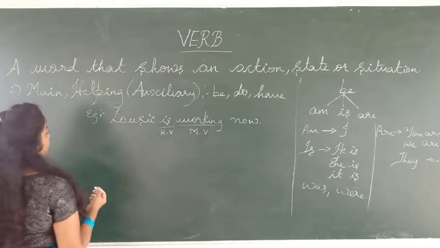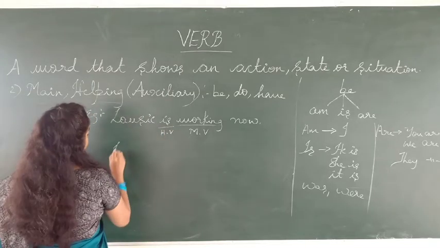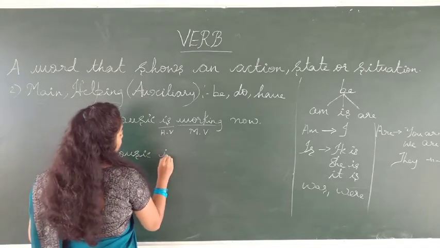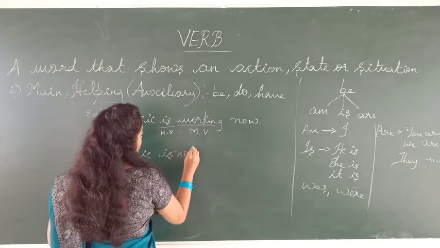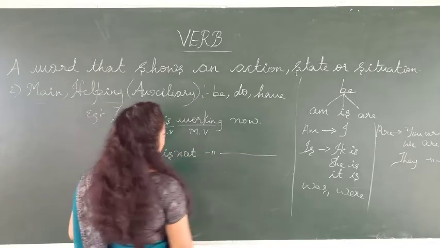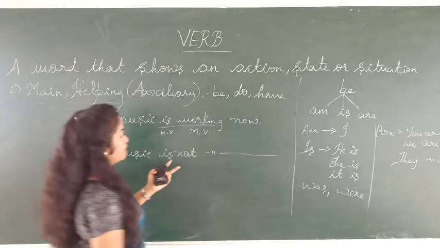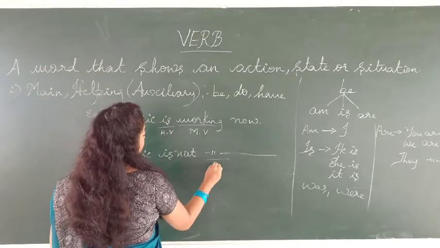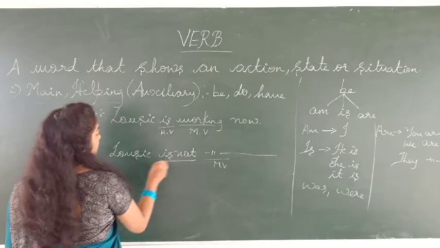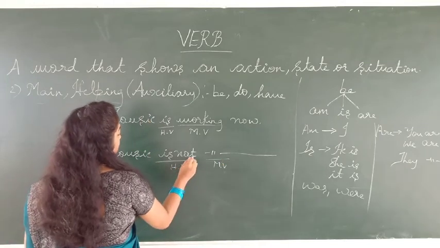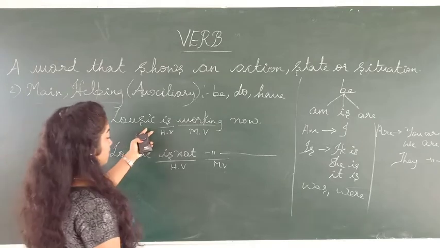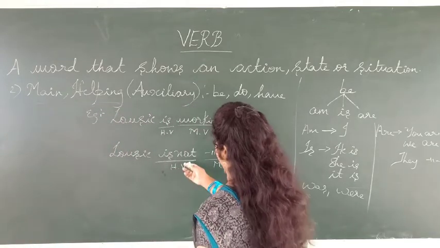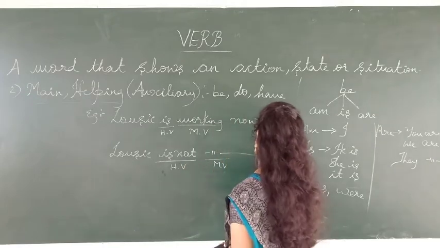Now the next sentence is Lucy is not working now. Here, as I told you before, working is the main verb and is is the helping verb. Here be is used in a negative sentence because I have given is not.